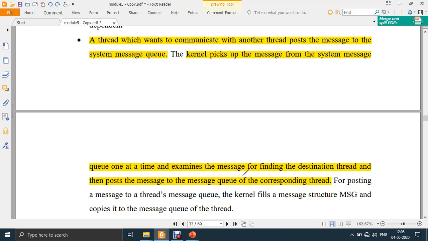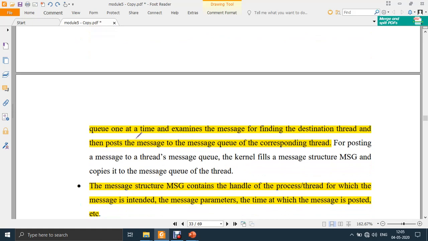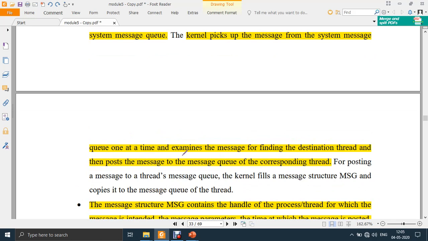If you are in a queue, the person at the front gets his chance first, one person after the other. So it takes the message and examines it to find the destination, that is, to which process it has to forward the message, and then it posts the message to the message queue of the corresponding thread.